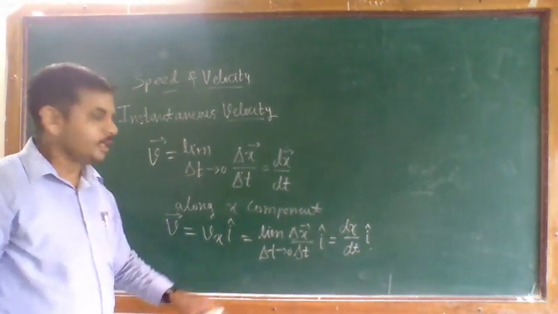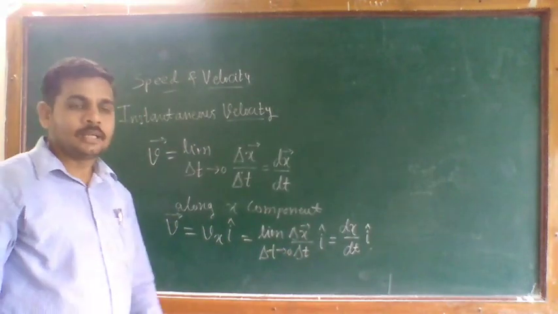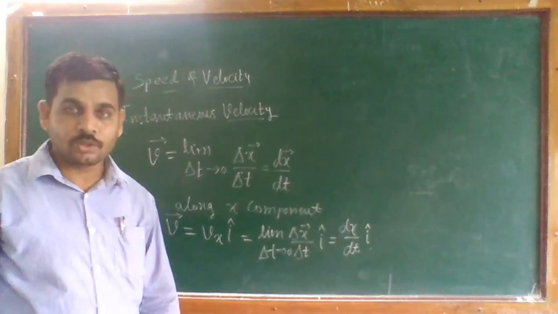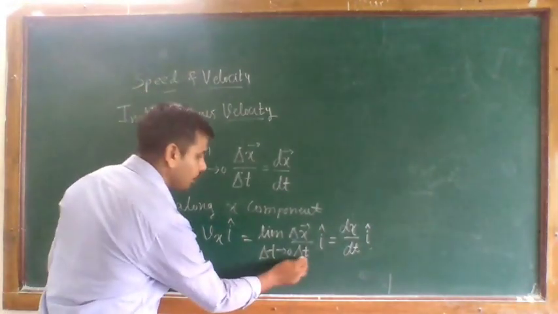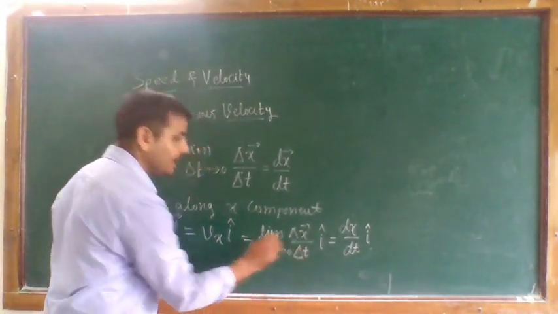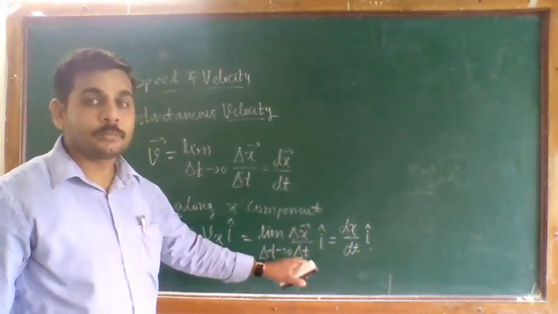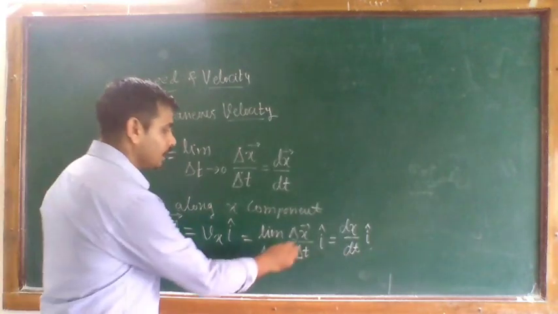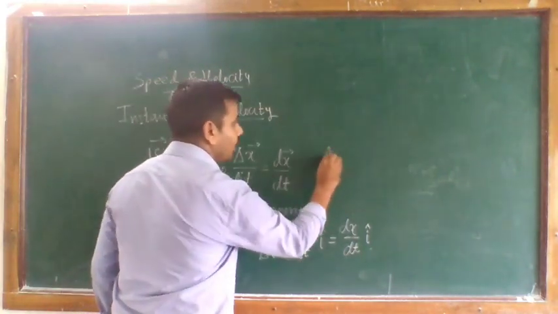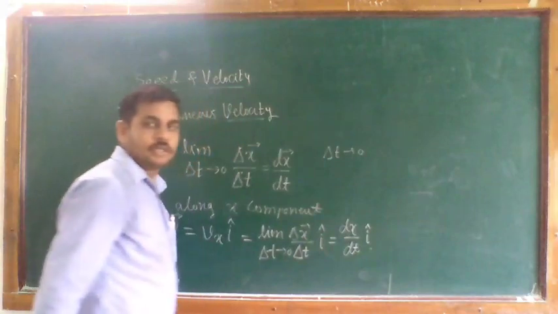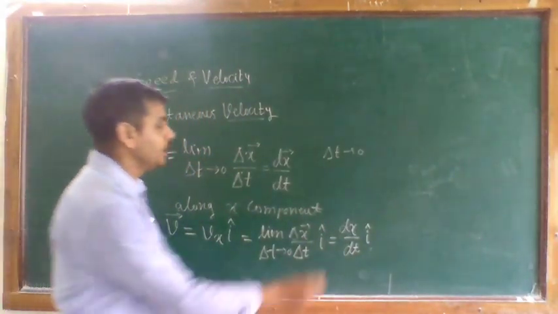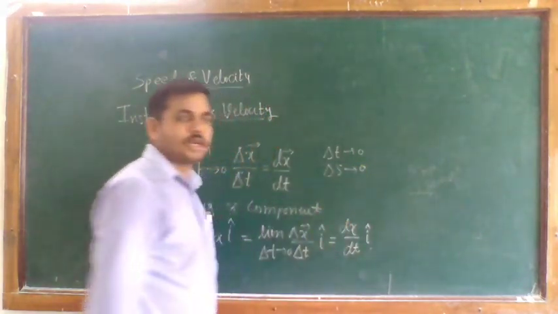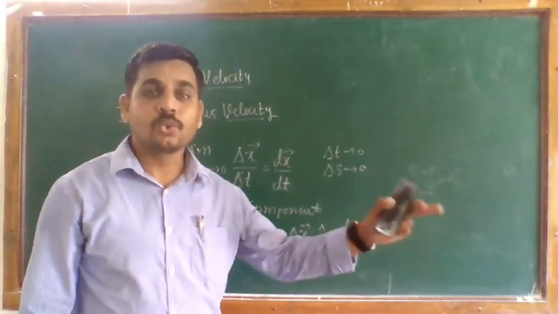Here delta t approaches 0, but as I already said in the previous point, the ratio delta x by delta t does not become 0, because if delta t approaches 0, in the same manner delta x also becomes very small and tends to 0.